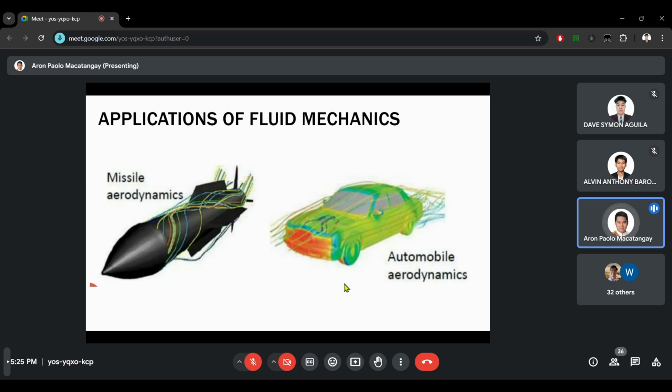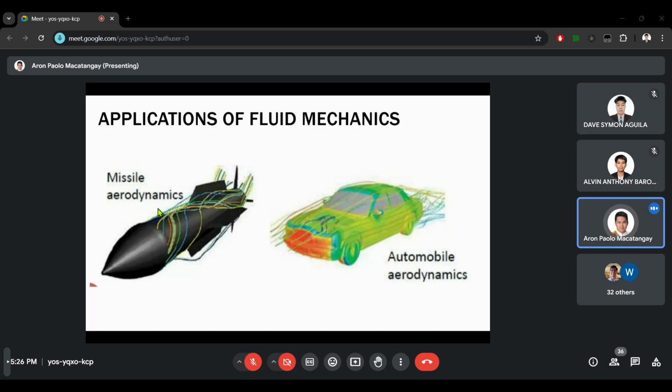Two usual applications are missile aerodynamics and automobile aerodynamics. Missile aerodynamics: missiles, bullets, arrows, usually when you fire them, they have a tendency to curve downward because of gravity. If they curve downward, then they will miss their target. So to counter this, it's important to have good missile, bullet or arrow design such that it can resist the pull of gravity and travel in a straight line. The design of that is under aerodynamics.